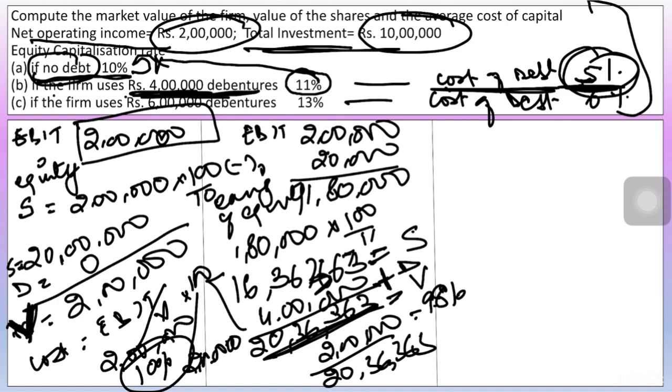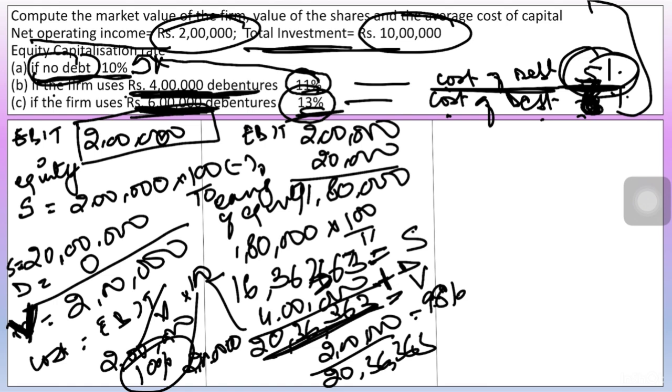Right? Okay, now we have the third case where the firm has increased its debenture to rupees 6 lakhs and equity capitalization rate is 13% and the cost of debt is 6%. That means 6% interest has to be paid on rupees 6 lakhs.